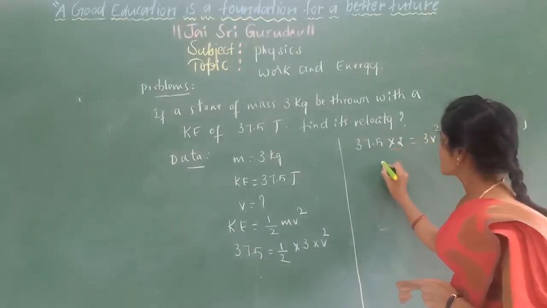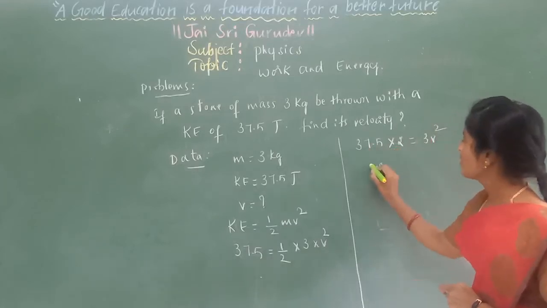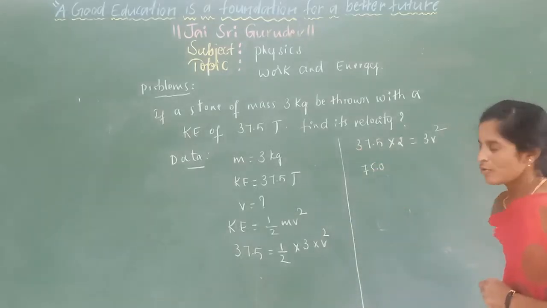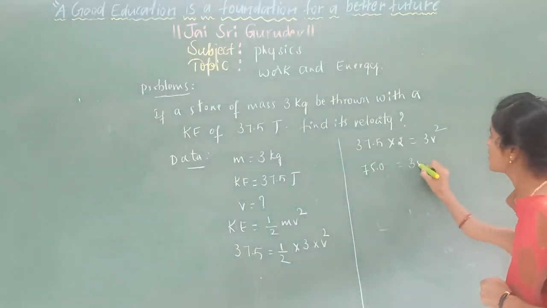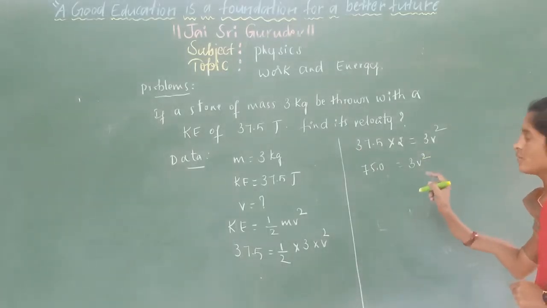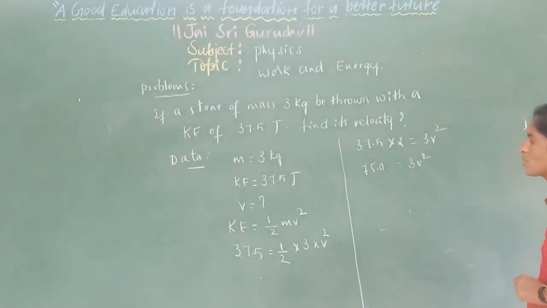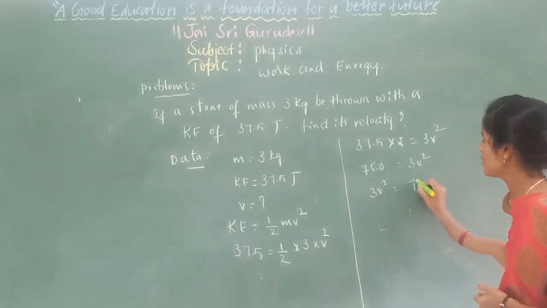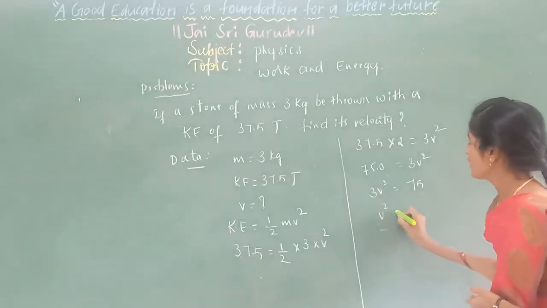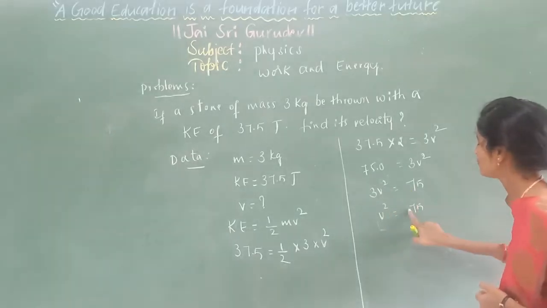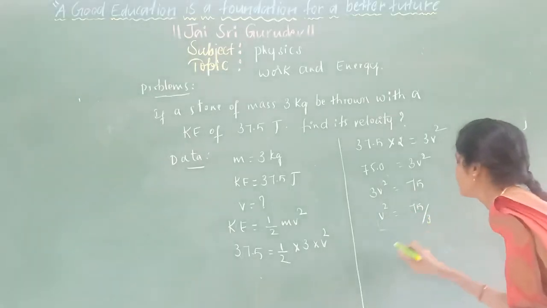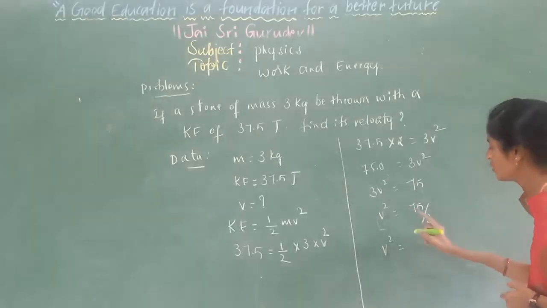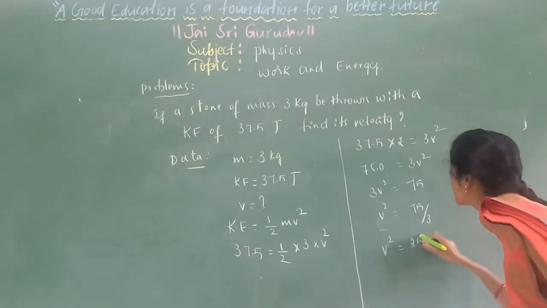So 2 5s are 10, 2 7s are 14, 1 carried, 2 3s are 6, 1 plus 6 is 7, so 75.0 equals 3 v square. As we need to calculate the value of v, transfer the 3 to the LHS. 3 v square equals 75, or v square equals 75 divided by 3. 3 2s are 6, 3 5s are 15.